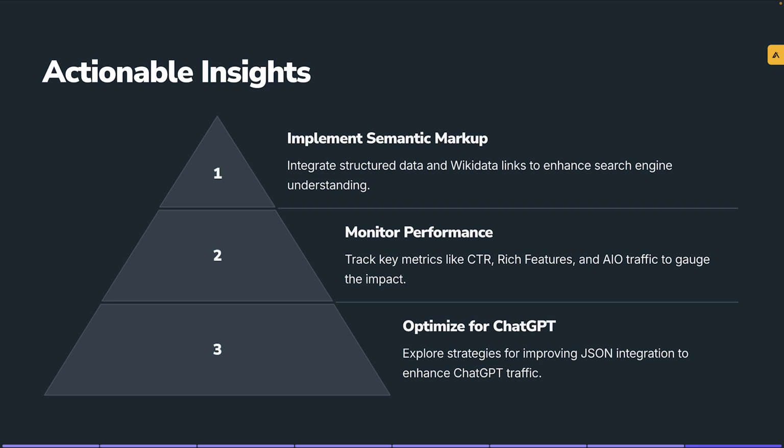So lastly, we need to continue to look for ways to optimize for ChatGPT. Run tests. See what works. Try things out. That's the only way that you're going to learn. We can't just take advice from everything that we hear and assume that it's 100% correct. You could run this same test and get different results than me. And honestly, if you do run this same test and you get different results, I'd love to know that, because that's more information I could put in my feedback loop and more ways that we can learn together.